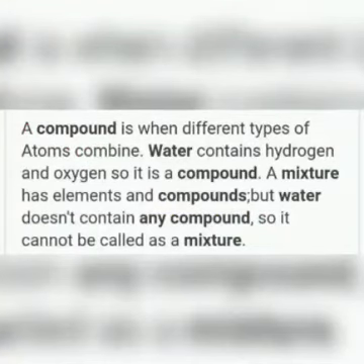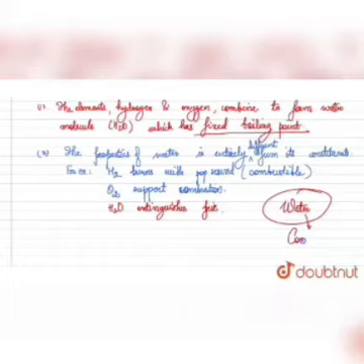Water is a compound and not an element because of two reasons. Number one, water is formed by the reaction between two elements, hydrogen and oxygen, so it is not an element, it is a compound.